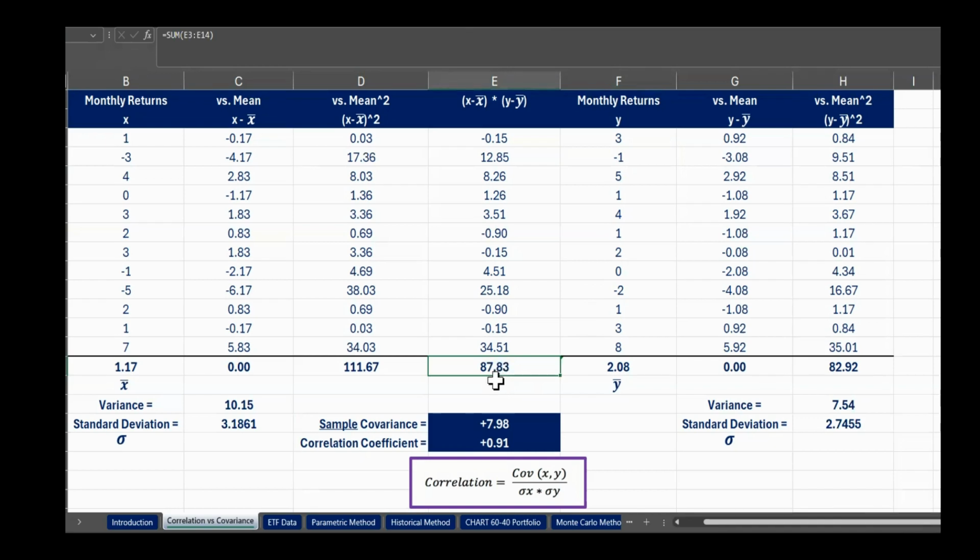All right. Now, to get our sample covariance from that, well, we know the method. We've already done the method. What we'll need to do is just take that number and divide it by the amount of data we have here. So 12 months of data, but we're going to use Bessel's correction again. So we do minus 1. And that's what gives us that sample covariance of plus 7.98.